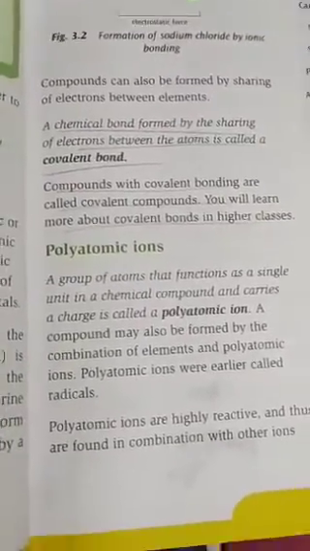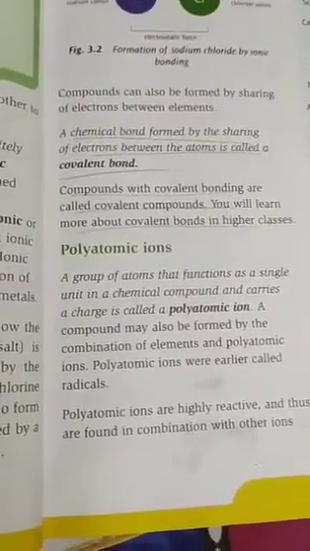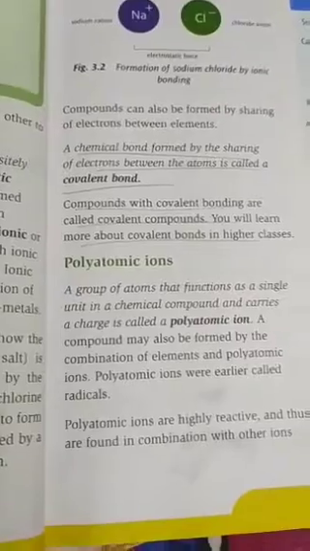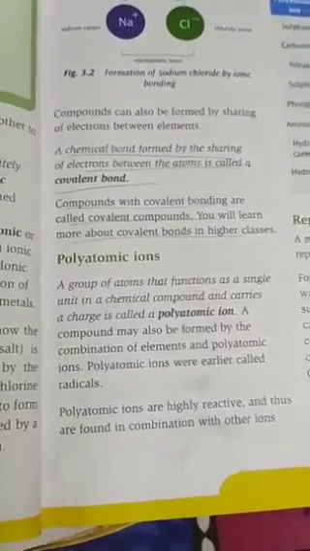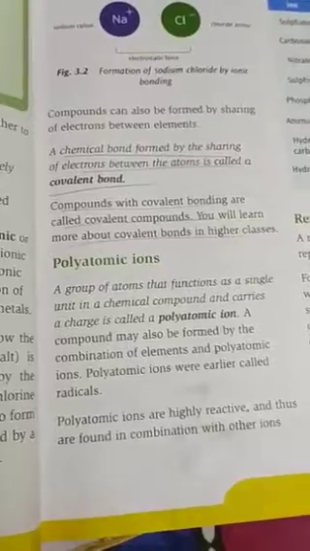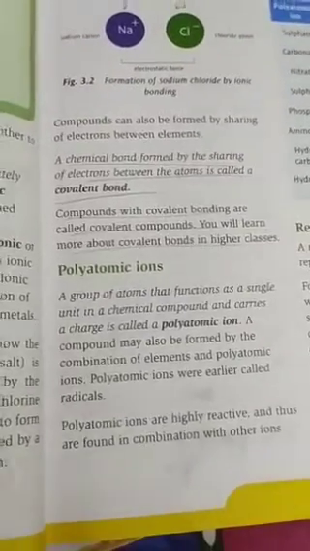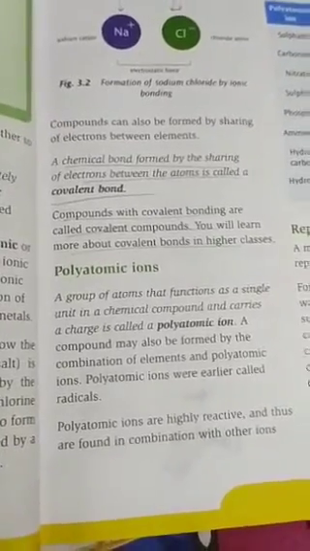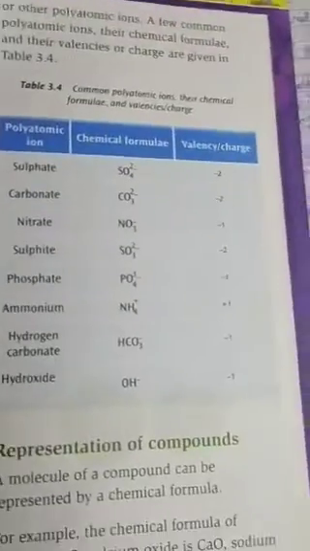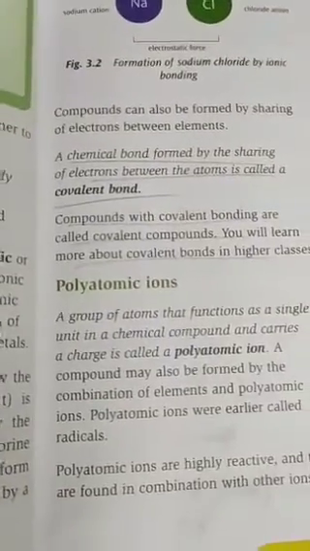Now what are polyatomic ions? We already know what a cation and an anion are. A polyatomic ion is a group of atoms, not only one atom. Chlorine is one atom, but sulfate, SO4 2-, is a group of atoms.